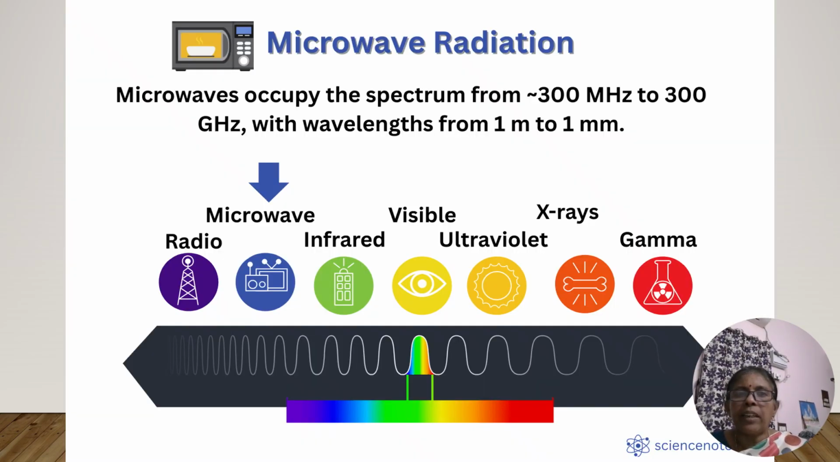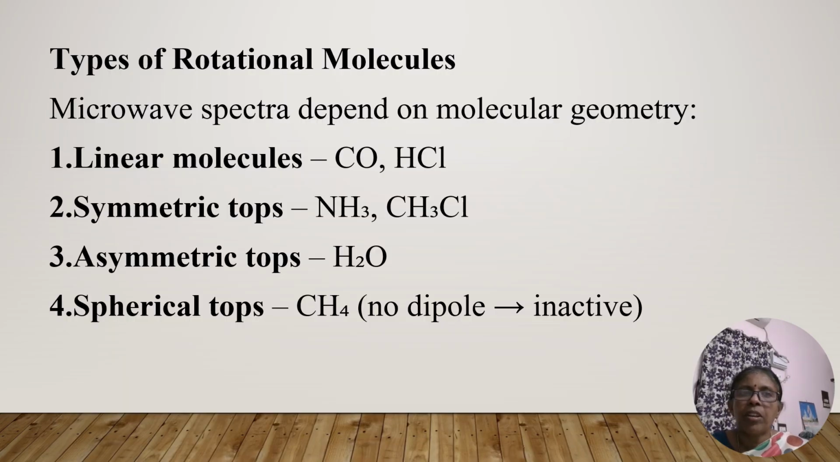Let's start from microwave radiation. Microwaves occupy the spectrum from 300 MHz to 300 GHz with wavelengths from 1 meter to 1 mm. The types of rotational molecules are linear molecules, symmetric tops, asymmetric tops, and spherical tops. For linear molecules, the examples are CO and HCl. For symmetric tops, the examples are NH3 and CH3Cl. For asymmetric tops, let's go with H2O. And for spherical tops, let's go with CH4.